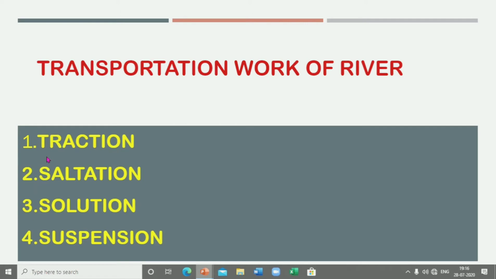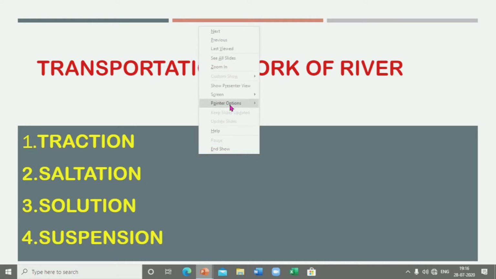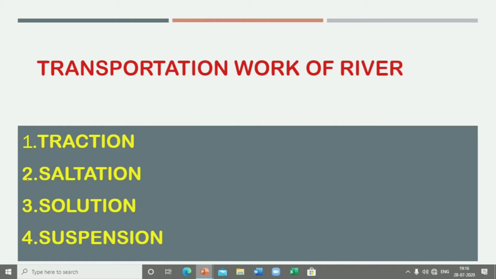So here the main works of the river are traction, then saltation, then solution, and then suspension. So what is traction? When large materials and boulders are dragged by the rivers, it is known as traction. Then the next one is saltation. Saltation is what? When rock materials of medium size jump up and down, the process of transportation goes on.